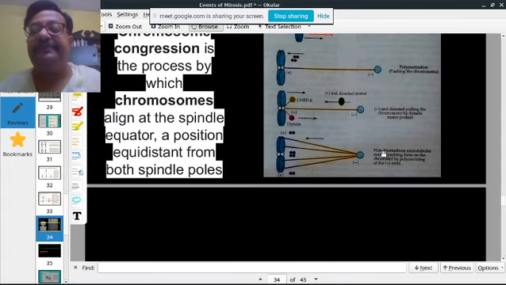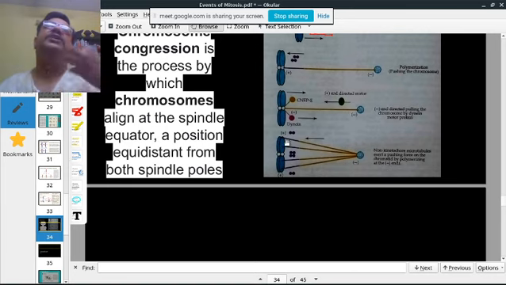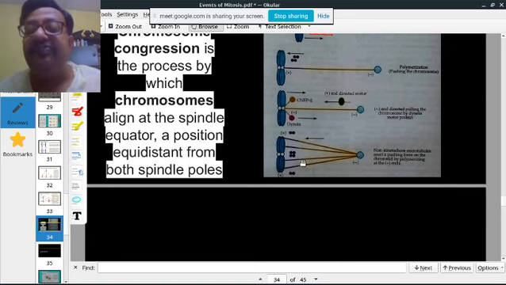Apart from that, non-kinetochore microtubules. There are these microtubules attaching not to the kinetochore but to the chromatid itself. They also have a force. They are pushing. They are actually pushing in this direction.